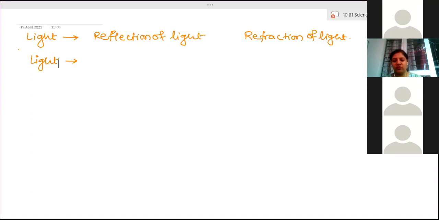So light is a form of energy which gives the sensation of vision. We are able to see anything in our surrounding only because of the light. If light is not there, then everything is dark to us. We can't see anything. So light gives a sensation of vision.